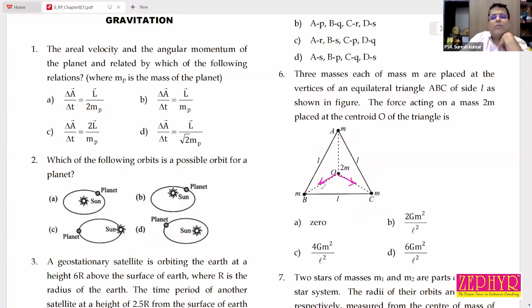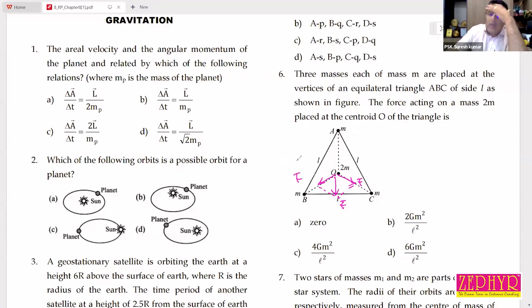Their resultant is also F. Why is it F again? Two equal forces acting at a 120 degree, their resultant is also that equal force.